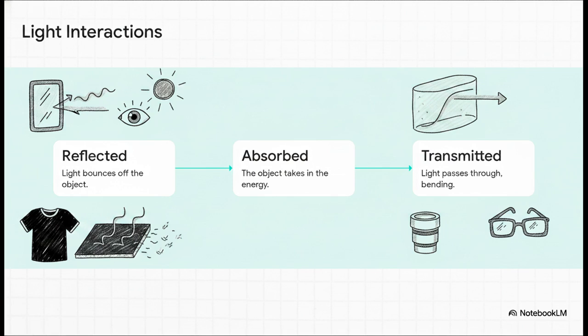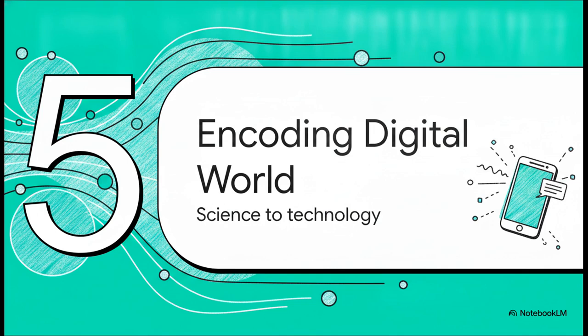And a really key concept here is that light travels in perfectly straight lines until it hits different transparent materials, like moving from air into a glass of water, where the path of the light actually bends. This bending is called refraction, and it's exactly how the lenses in your glasses or microscopes work. Let's move to Section 5 and see how this all builds together.